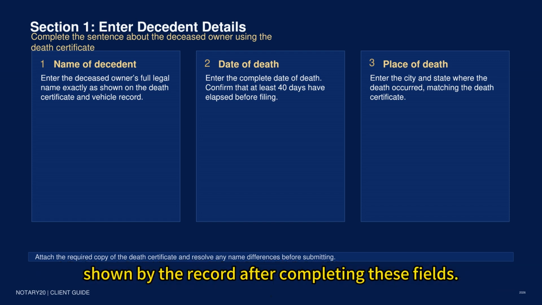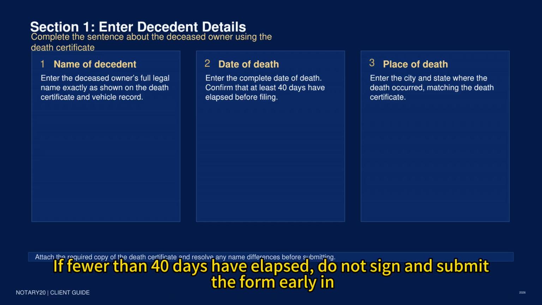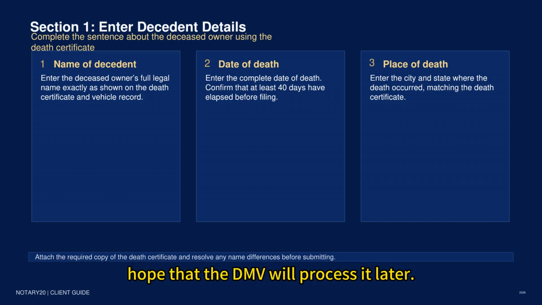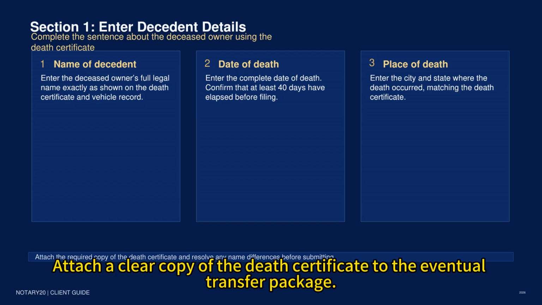After completing these fields, stop and test the 40-day requirement. If fewer than 40 days have elapsed, do not sign and submit the form early in the hope that the DMV will process it later. Wait until the statutory period has passed. Attach a clear copy of the death certificate to the eventual transfer package.